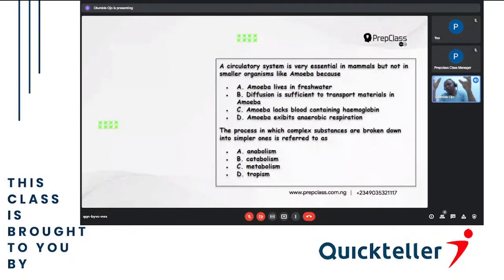A system needs to have many organs coming together, like billions of cells, millions of tissue, hundreds of organs to now form the system. But amoeba is just having only one cell. So how can one cell combine to form a system? So the creator knew that you amoeba, you are having only one cell. So there's no need for you to have a circulatory system.